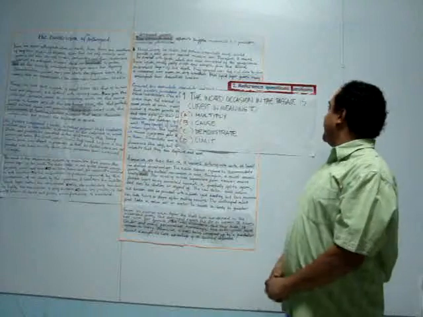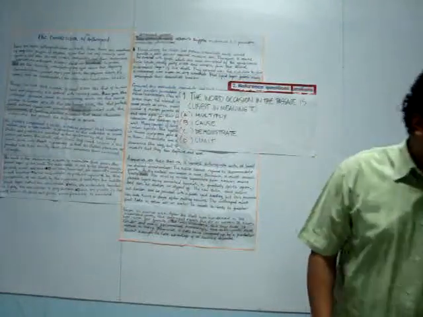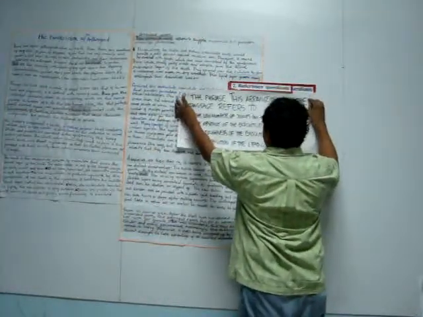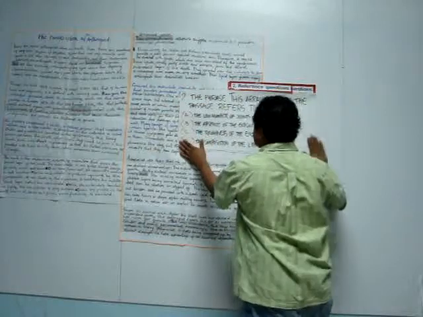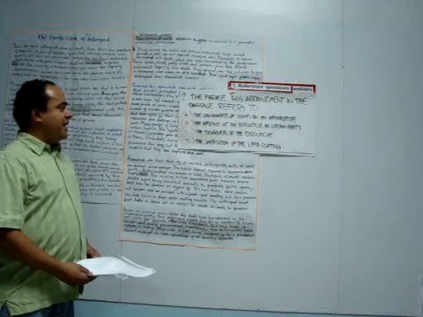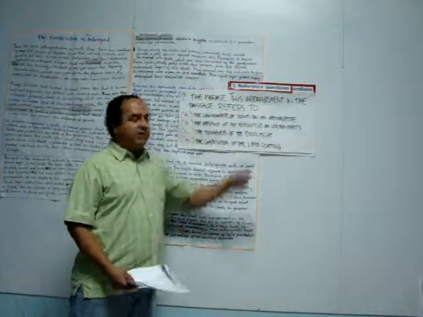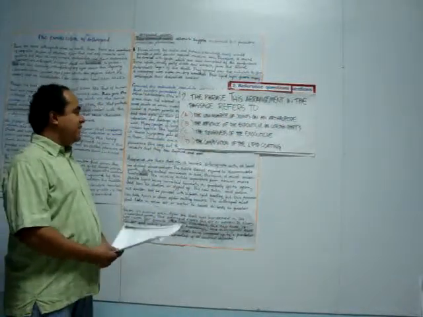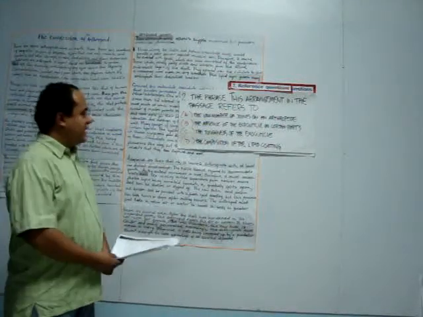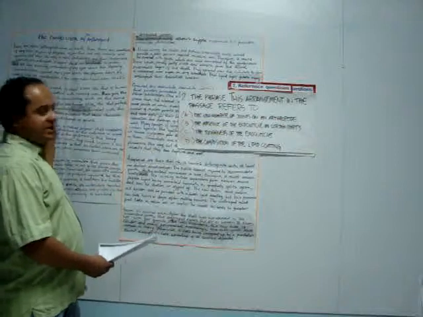Number 2, it says reference questions. And the exercise we have prepared for you is this one. Let's put it over here. The number 2 question says, the phrase this arrangement in the passage refers to A, the low number of joints on an arthropod. We continue with this reading.